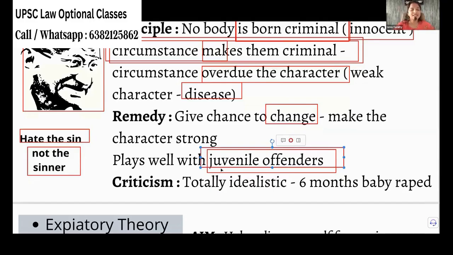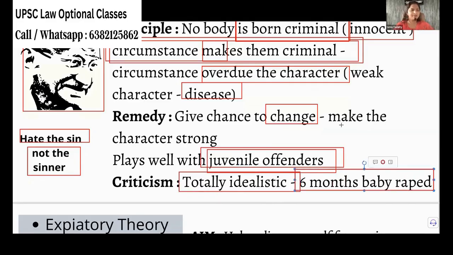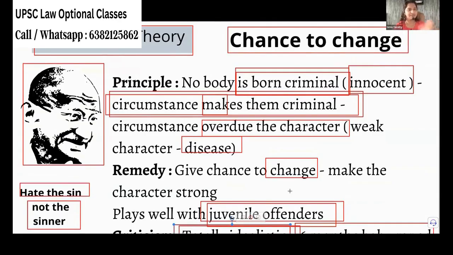But the criticism is it is totally idealistic. Remember, a person is raping a 6 months baby. What reformation can you give that person? He is raping a baby in diaper. They will ask like what dress the baby wore. Will they ask? So what reformation can you do to that person? Whether this theory will work for him? It will not work, right? So it is totally idealistic. That is a basic criticism. You got the idea of reformative theory?